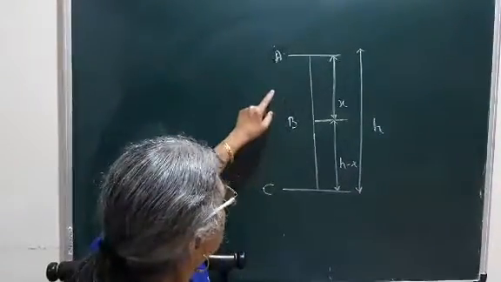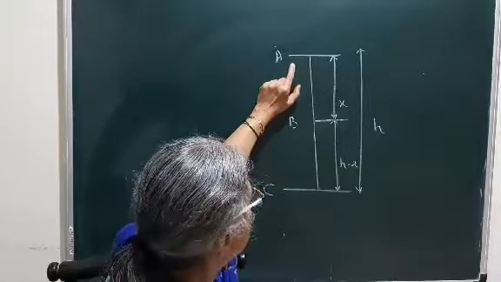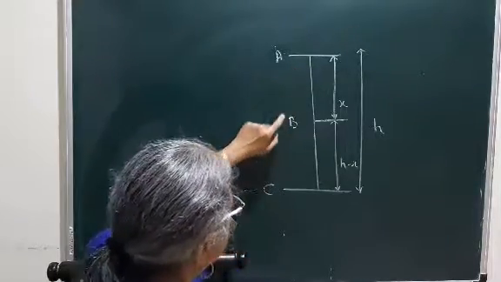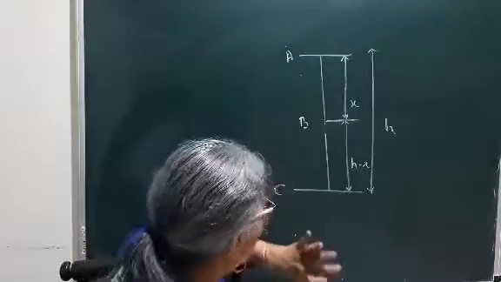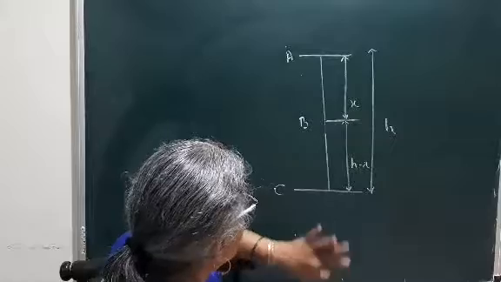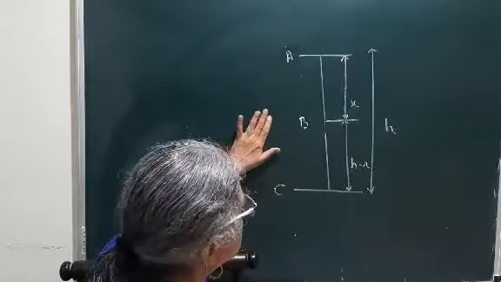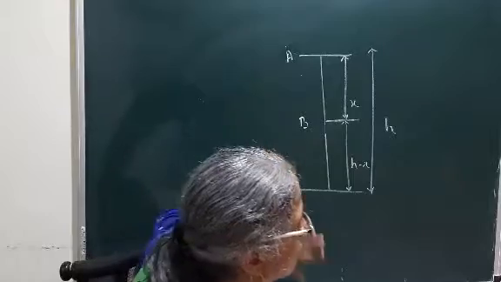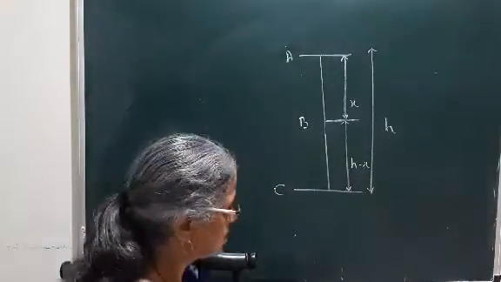We are going to calculate the total energy of the object, that is kinetic energy plus potential energy, at A, at B and at C. And what will be our observation? Our observation will be that at every point, at A, B as well as C, the total energy remains constant. That is the law of conservation of energy, that is, total energy in the universe remains constant.